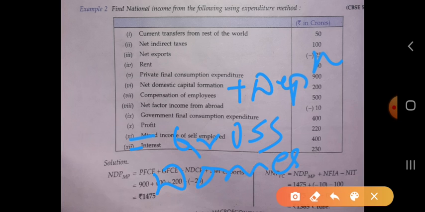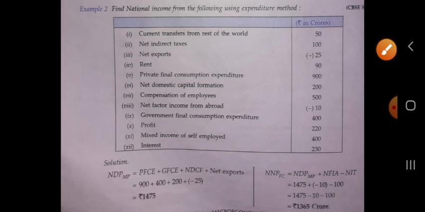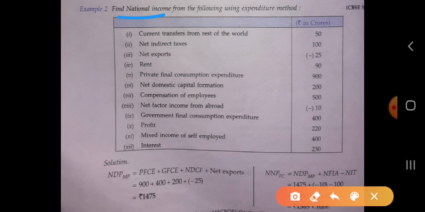Okay, if it is not necessary, you can take the net domestic capital formation easily, and you also have to calculate the NNP at factor cost. So there is no need to go through the gross. In that condition, we will take the formula. Here we will take NDP at market price, because net domestic capital formation is given: private final consumption expenditure, government final consumption, net domestic capital formation plus net export.